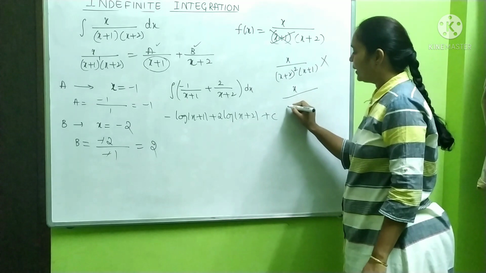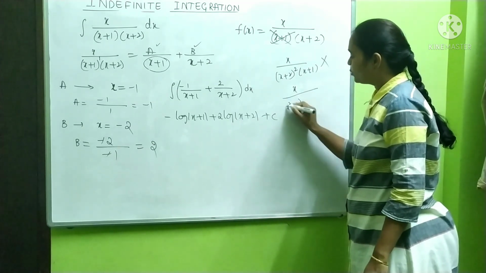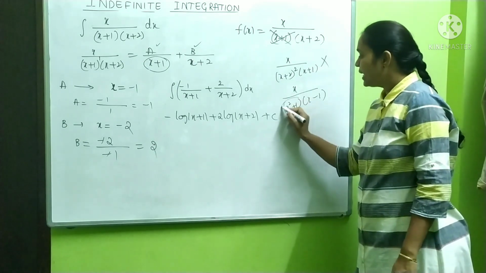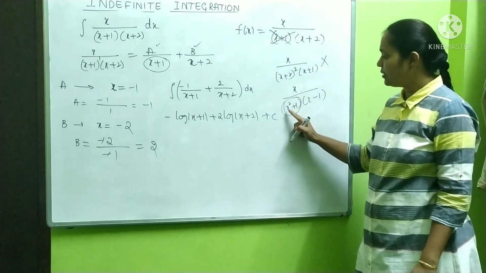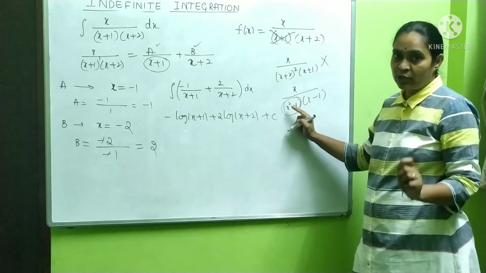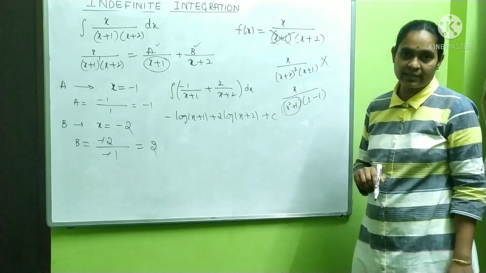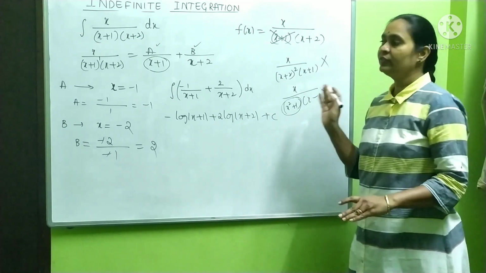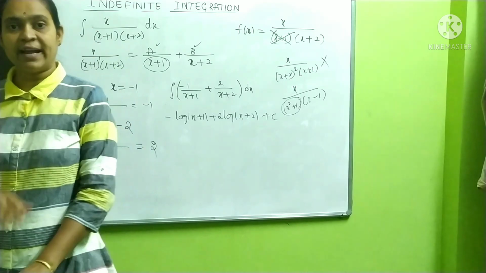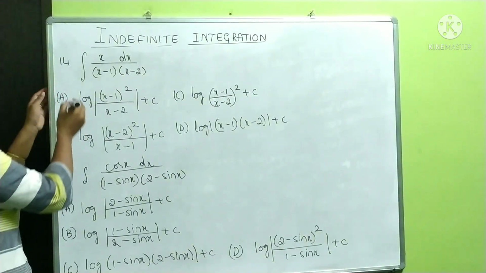Even you cannot apply like this, x square plus 1 into x minus 1. No, you cannot apply because it is a quadratic. See here, x square term is there. You can apply only if it is linear factors. I will show you some of the questions, partial fraction, that too linear factors. Look at 14th one.